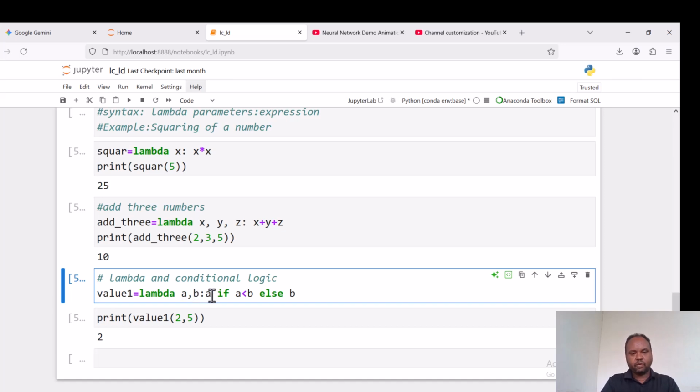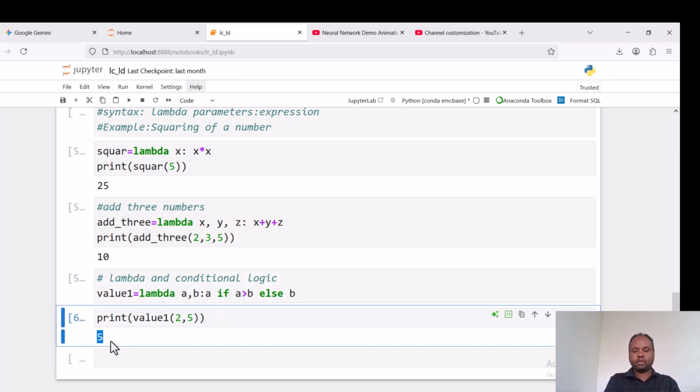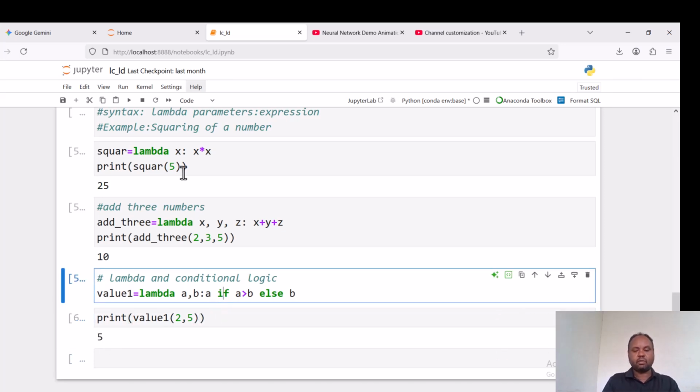This one is 2, and this one is 5. Now 2 is returned if 2 is less than 5. What if, for example, this one is greater? This becomes 5.